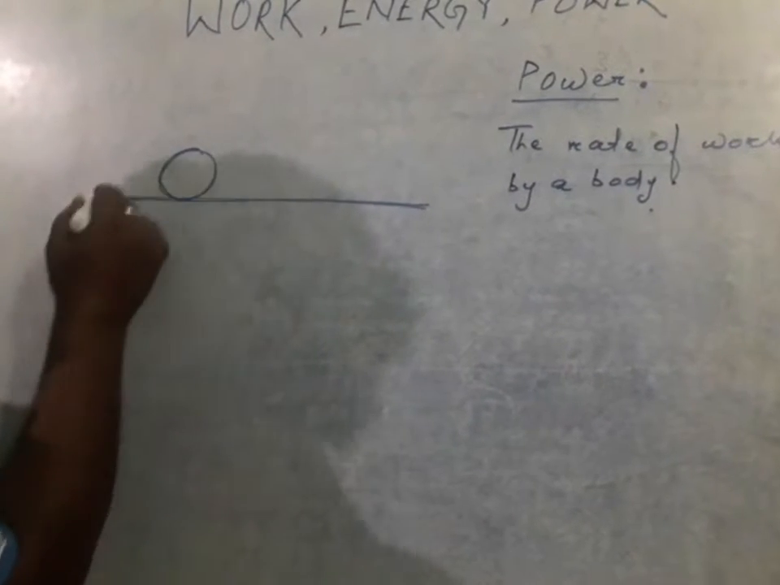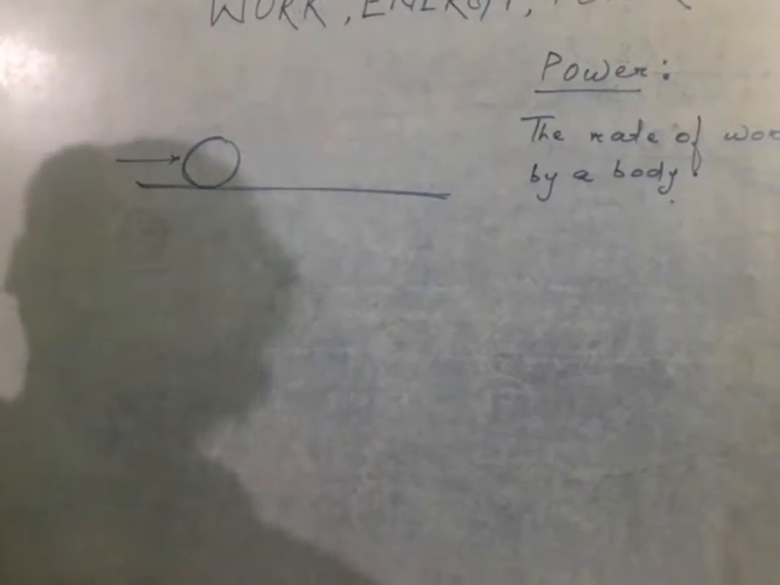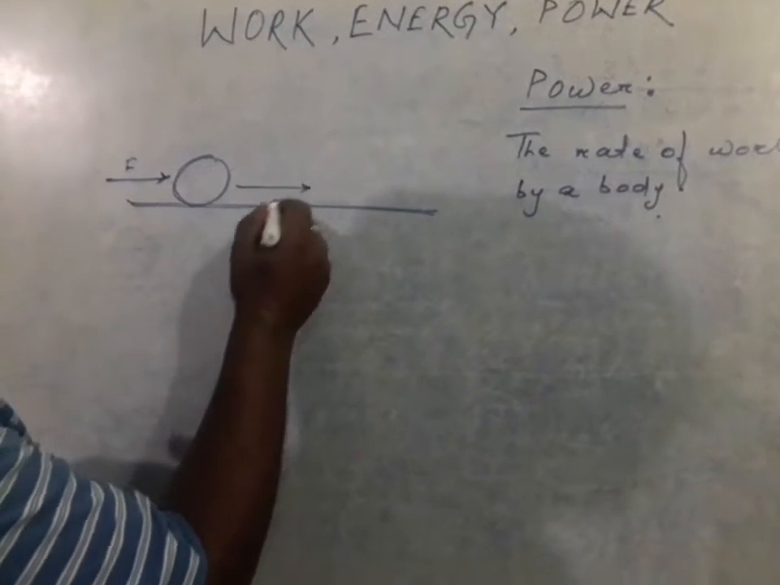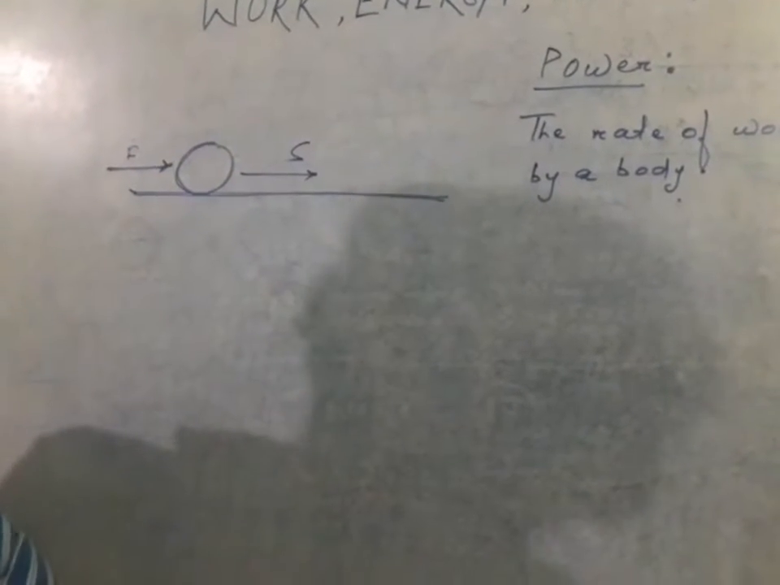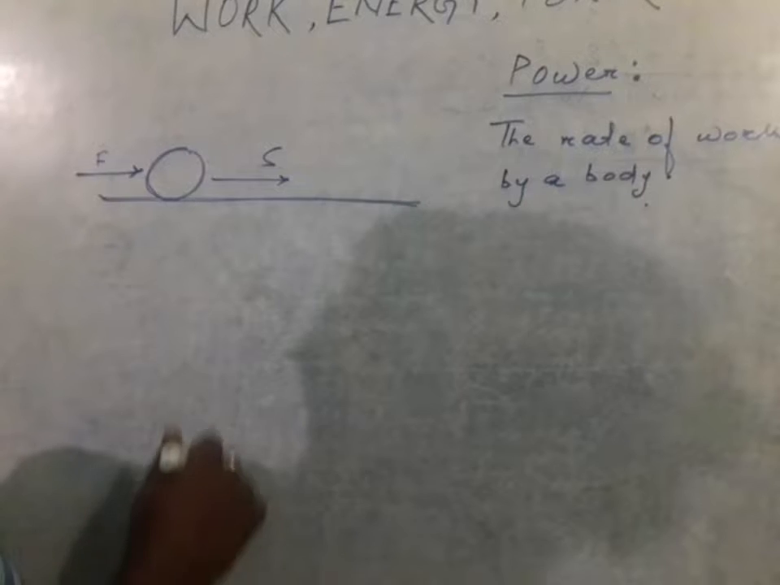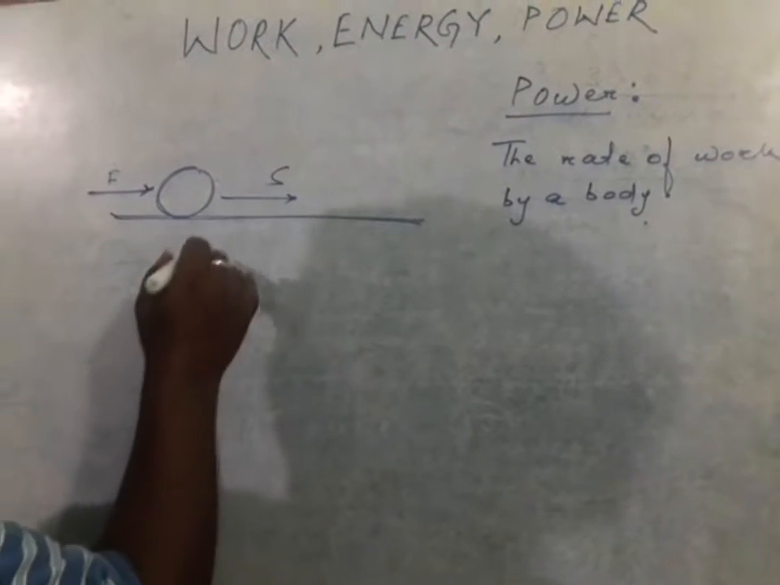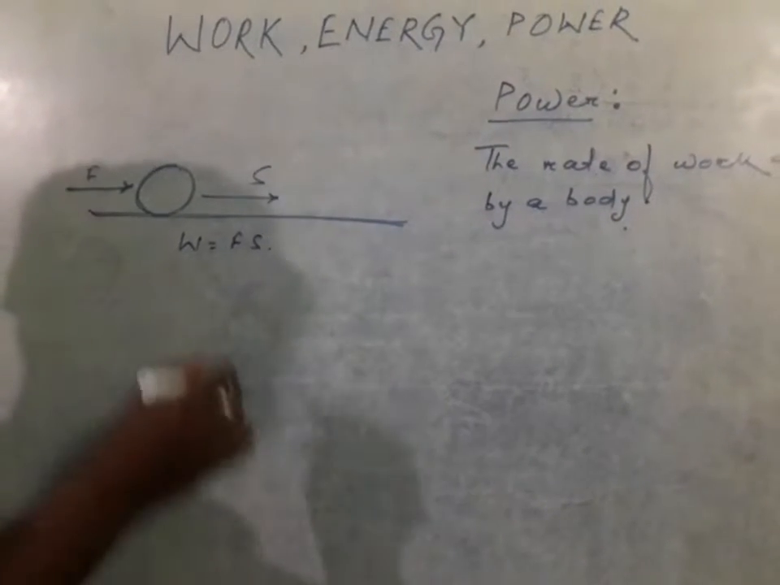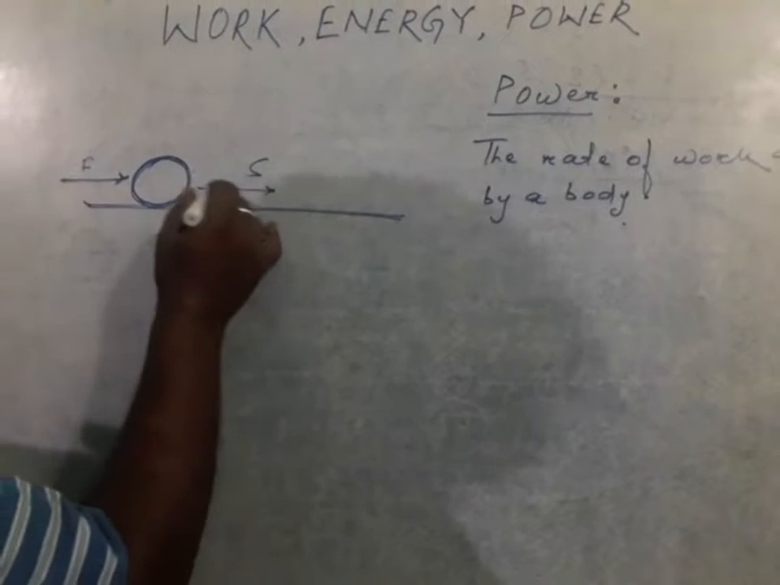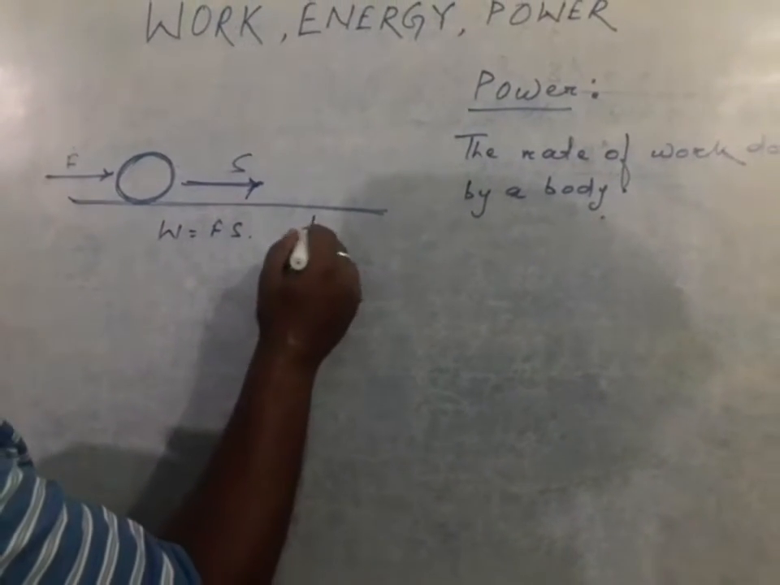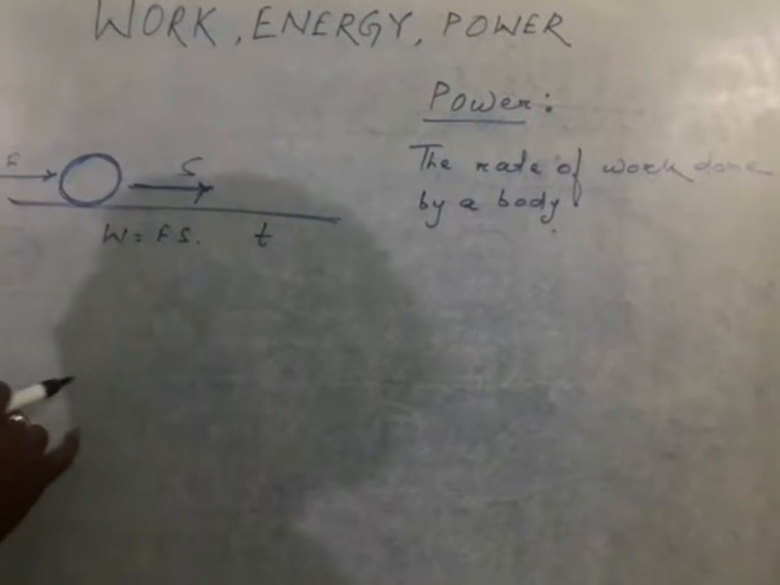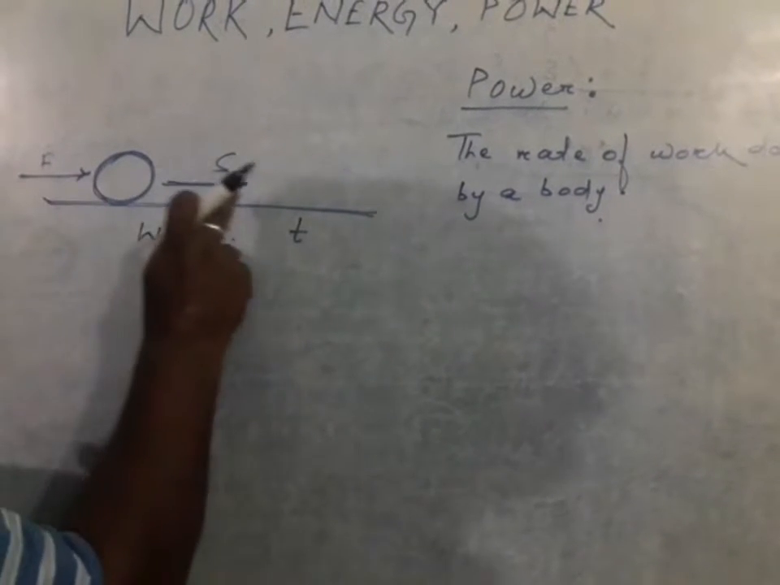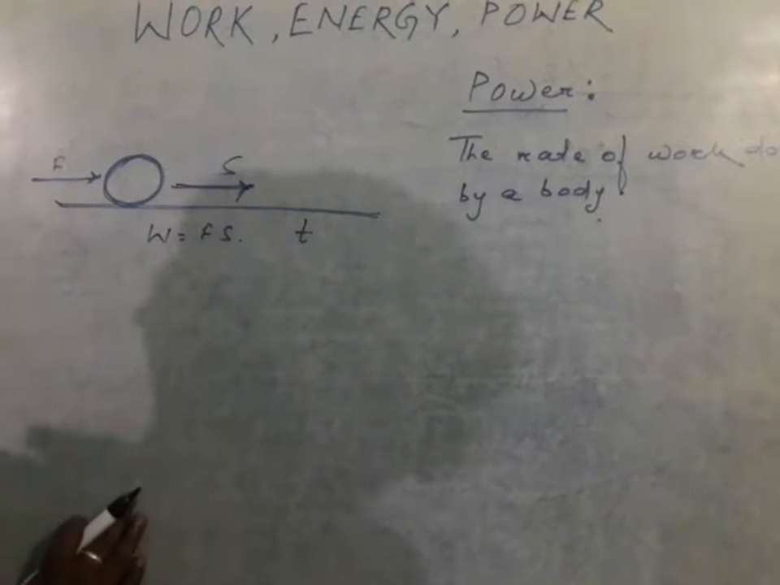Consider that a body is doing some sort of work by the application of force, such that the body is displaced up to a certain distance, say s. In such cases, we can say that some amount of work is done, as we have already discussed, that W is equal to F into S. Now, if the body is displaced up to S within a time frame of t, then how much work is done in that time is said to be the power.